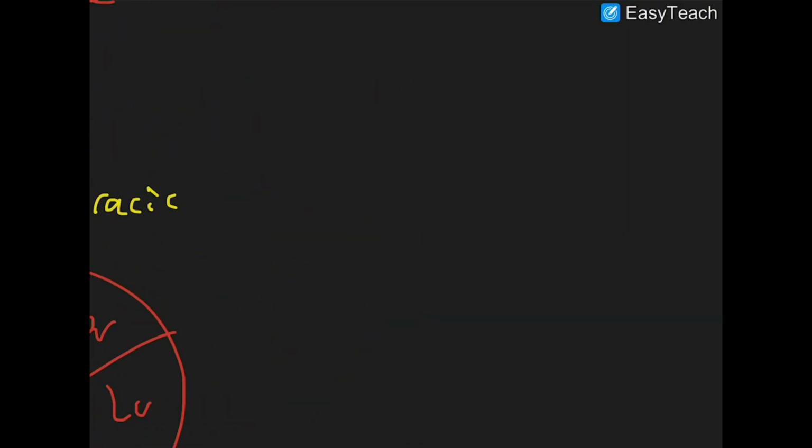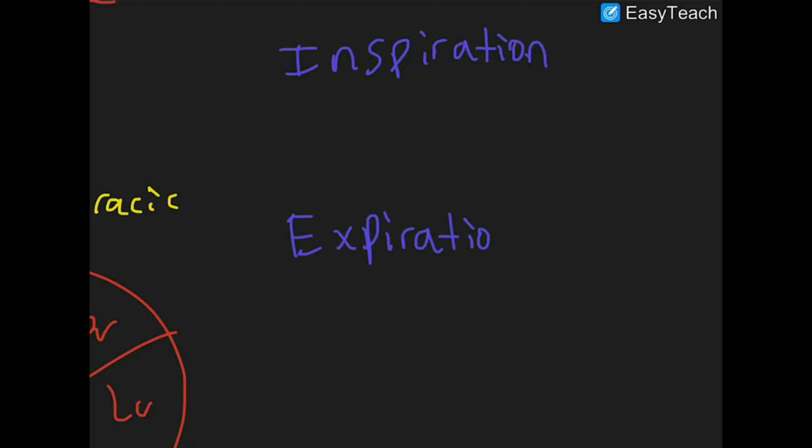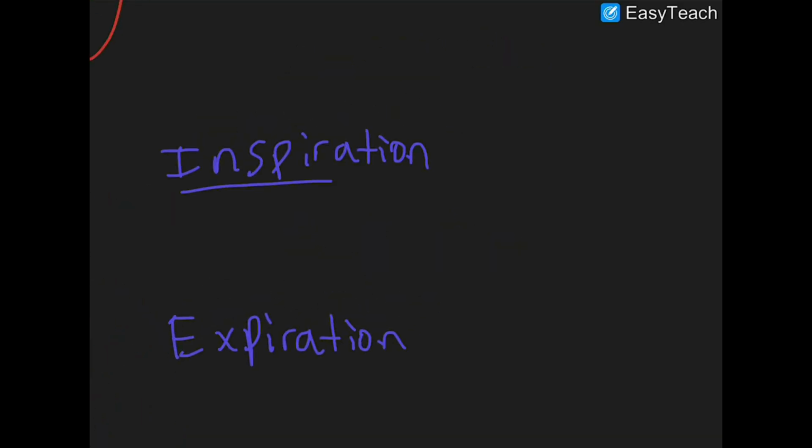Okay, so if we drew that S1 and S2 graph in two different phases, inspiration and expiration, let's just underline this. So inspiration: let's draw our S1. And then on S2, what did we say? Your right ventricle pumps more blood on inspiration through your pulmonary valve, which means your pulmonary valve will close later now.